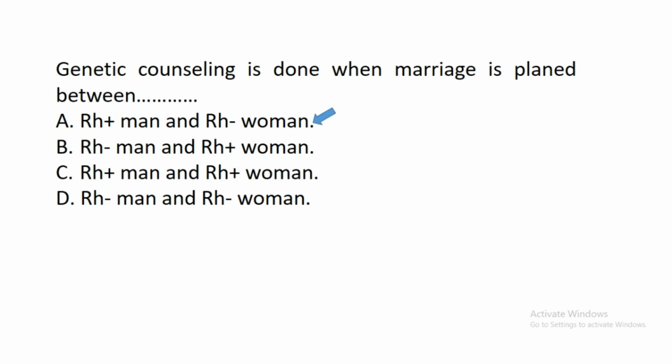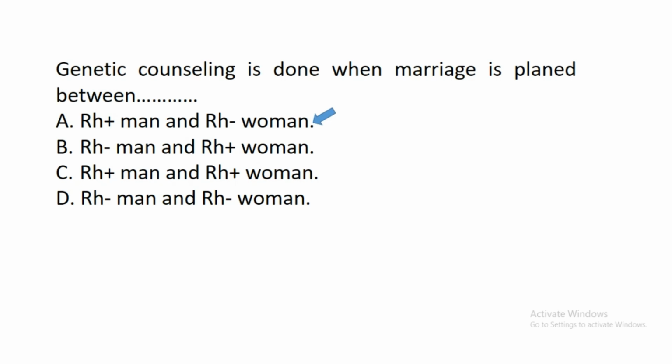Well, a rhesus factor is an antigen that may be present or absent on the surface of someone's red blood cell. If an individual has that antigen on the surface of the red blood cell, such a person is said to be rhesus positive.